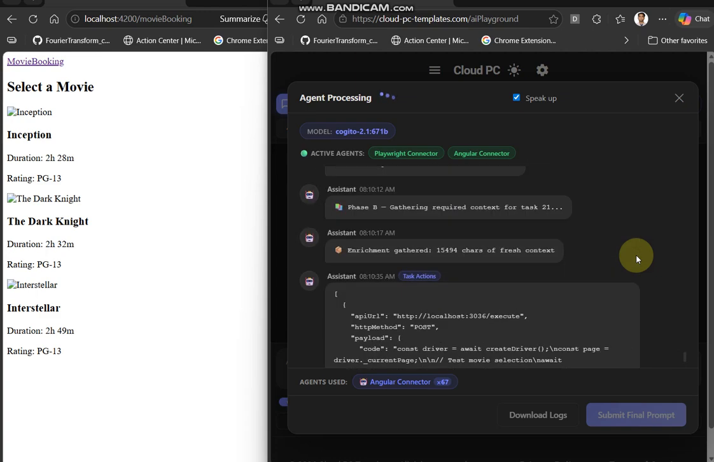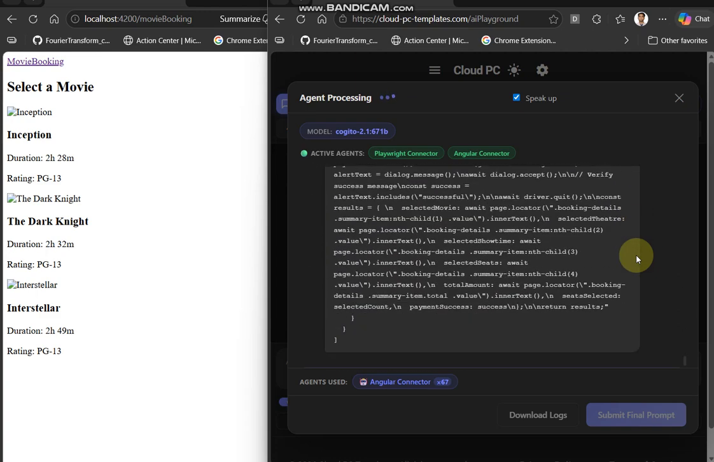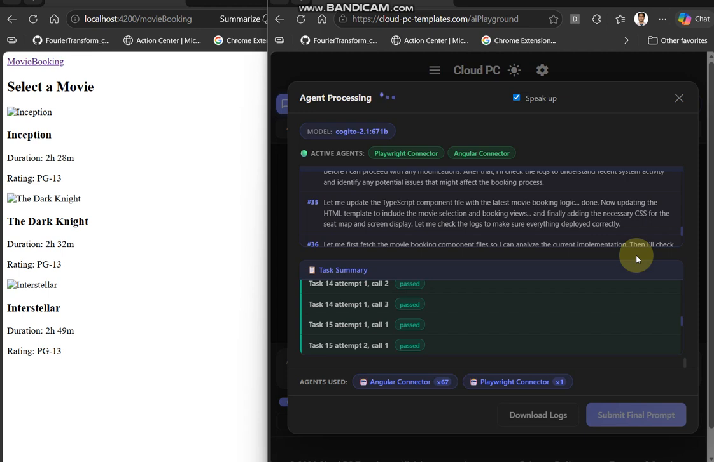I'm initializing a WebDriver and navigating to the movie booking page so I can start testing the movie selection functionality. I need to wait for the movie elements to load before I can interact with them.